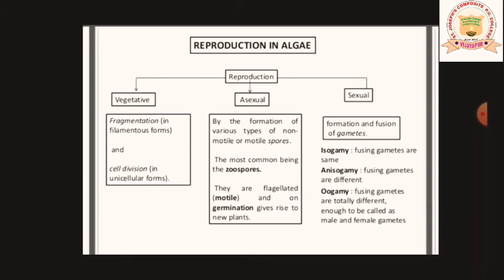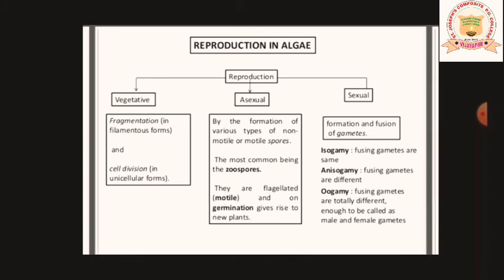The next reproduction is sexual reproduction by the formation and fusion of gametes. So for sexual reproduction you require male and female gametes and fusion has to take place. It may be isogamy or it may be anisogamy or oogamy. See my dear students, these terminologies are new to you.